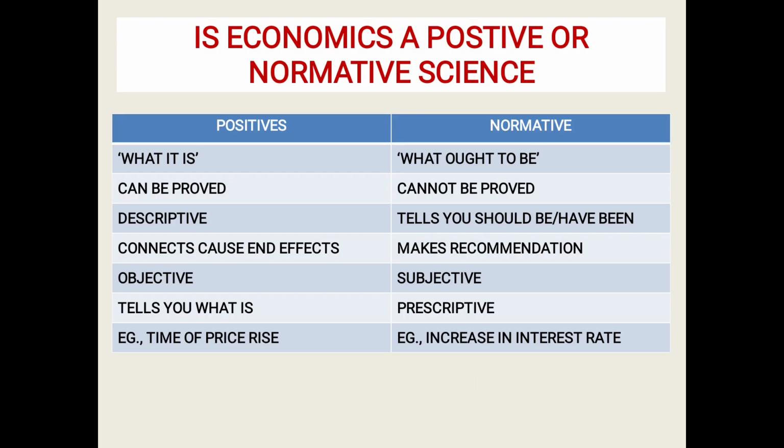Next is, economics is a positive or a normative science? So what is positive? What is normative? I can give you an example. When we say it is positive, example, high interest rates will dampen house prices. Okay, high interest rates will dampen the house prices.